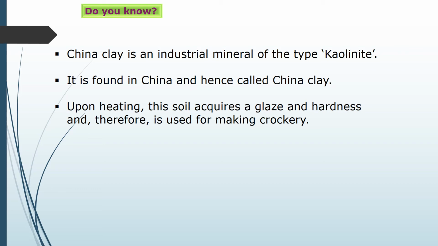Upon heating, this soil acquires a glaze, meaning upon heating it becomes shiny. Due to that, we can use it for making crockery. And when we heat it, the soil also gains hardness.